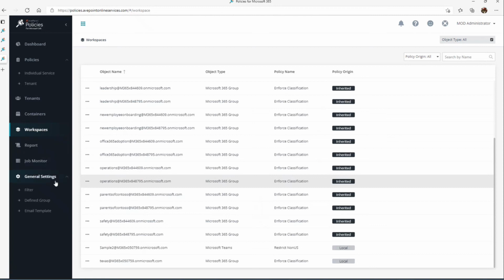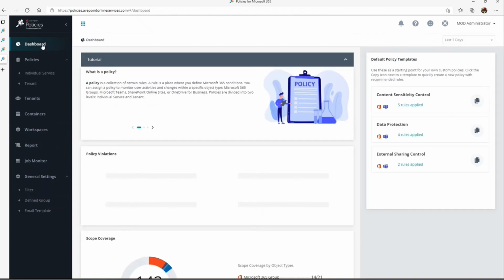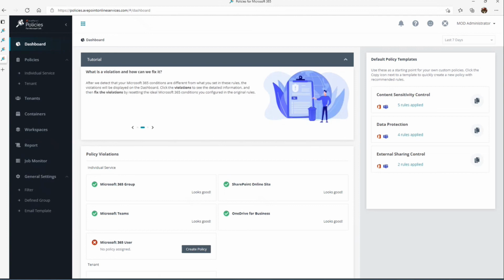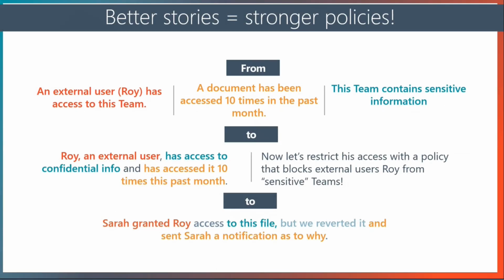Okay. And as we wrap up here, again, this is just giving you a lot of flexibility to define and report on your various policies to, again, be very proactive in terms of reducing your overall risk, controlling sprawl, setting drift, and being very compliant for your secure collaboration within your organization.